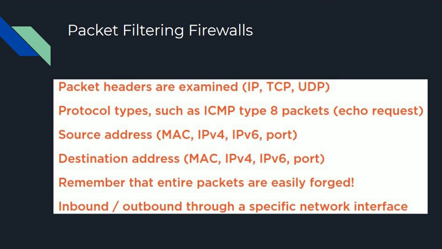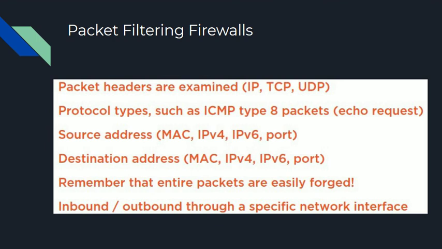You can think of packet headers as being metadata for the actual data being transmitted, because the header contains the addressing information for the source and target, as well as descriptive information about the protocol type and so on. So this would be a header like an IP packet header, TCP header, or UDP header, depending on what's being transmitted. Protocol types such as ICMP type 8 packets can be examined, and a decision can be made as to whether or not traffic is allowed or denied.